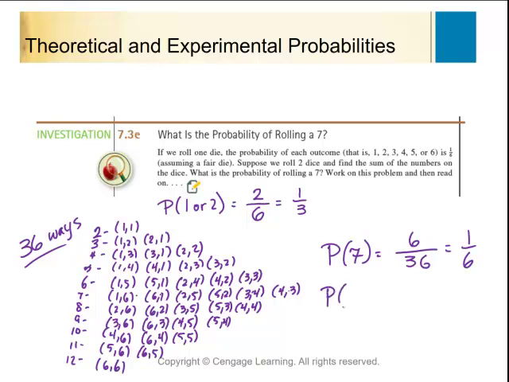So if you roll 2 dice, 1 out of 6 times you're going to roll a 7. If I say what's the probability that you roll a 4, you would just count them. There are 3 out of 36. So that would be 1 out of 12 times you roll a 4. What's the probability of rolling a 2 or a 12? That's an or, so I just add. There are 2 different ways to do that out of 36. So 1 out of 18 times you will roll a 2 or a 12. Now this problem is one that you will be required to be able to solve.